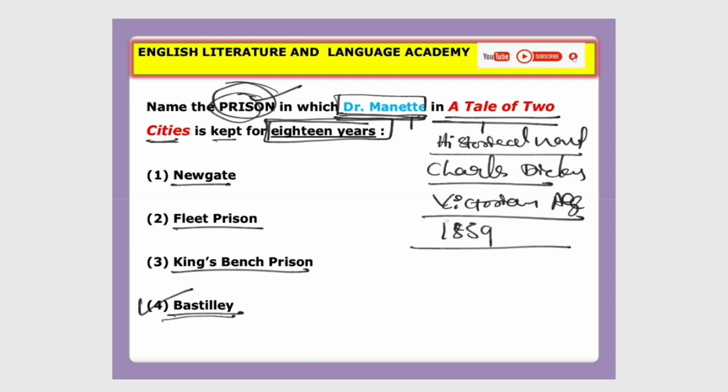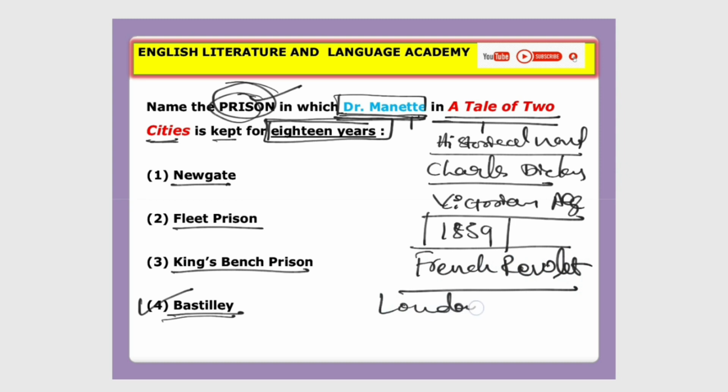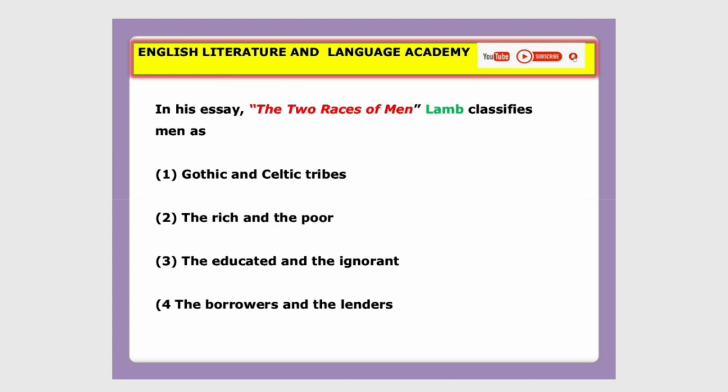As I told you, that is very important here in the history of English literature as well as in England's history. And next, the background of the novel is the French Revolution. Please remember, French Revolution. The setting of the novel is in two cities, London and Paris. Please remember, these are very important facts about A Tale of Two Cities. Okay, now let's move on to the next question.